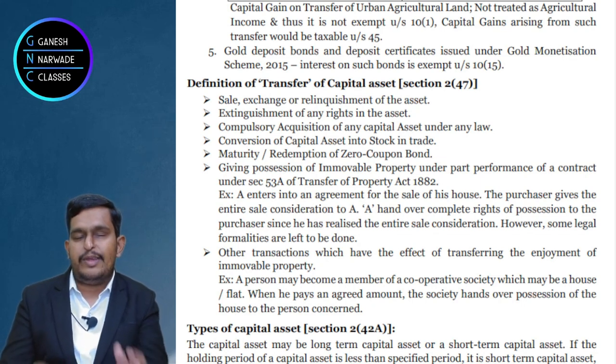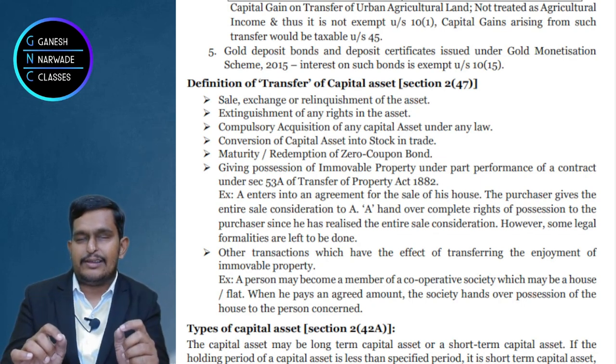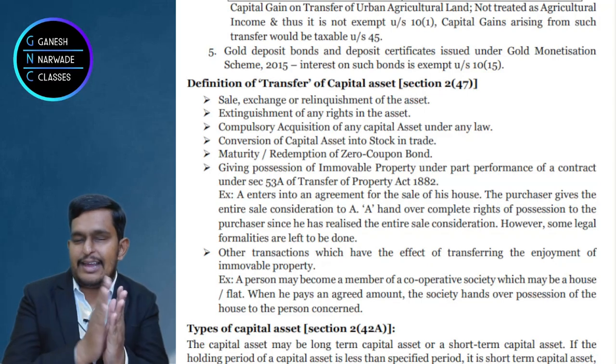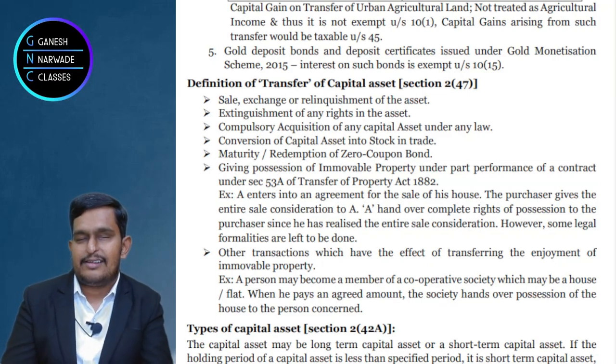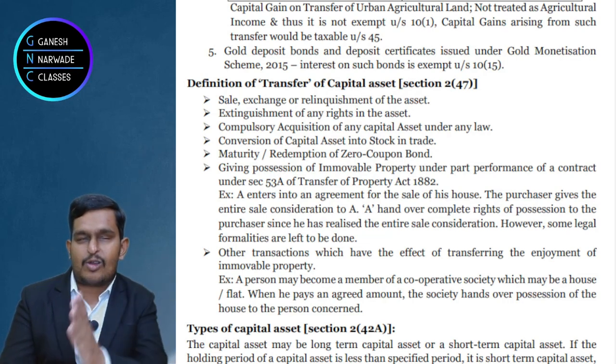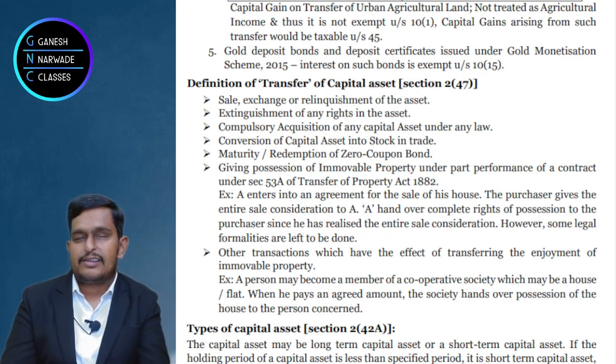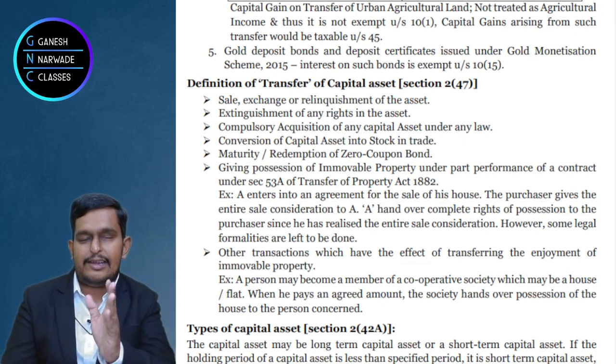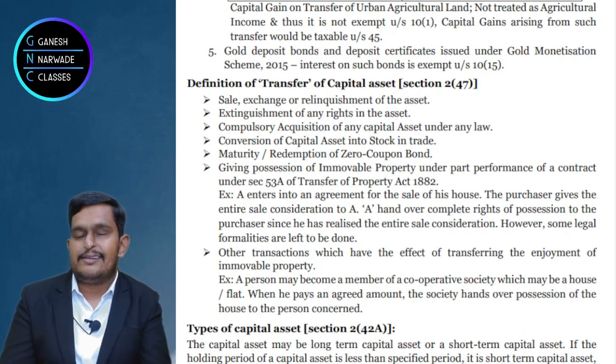This is called as forfeiture of shares, and this is extinguishment. Okay, now tell me, shares are forfeited, that means presently shares are there or not there? They came to an end, right? Your rights are destroyed in that shares, right? You had certain rights, that rights came to an end, right? You had rights in shares, that rights in shares came to an end. This is called as extinguishment.